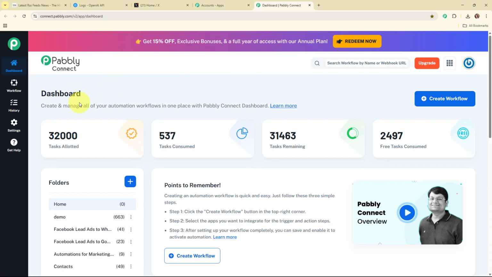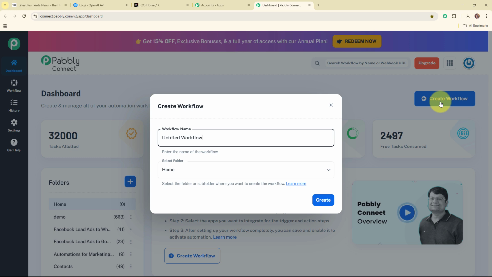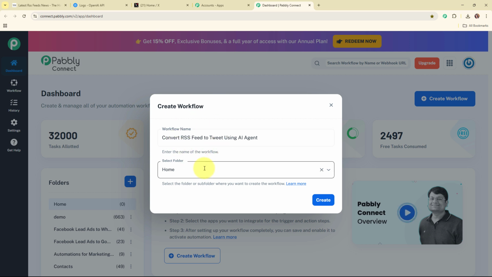Now this is the dashboard of Pabbly Connect, and here to build my connection, I need to create a workflow first. So for that, here I'm going to click on this create workflow button given on the top right corner. Now here in this create workflow dialog box, I have to give a name to my workflow. So I'm going to give the name as convert RSS feed to tweet using AI agent. And now after giving a name to my workflow, it is asking me to select the folder.